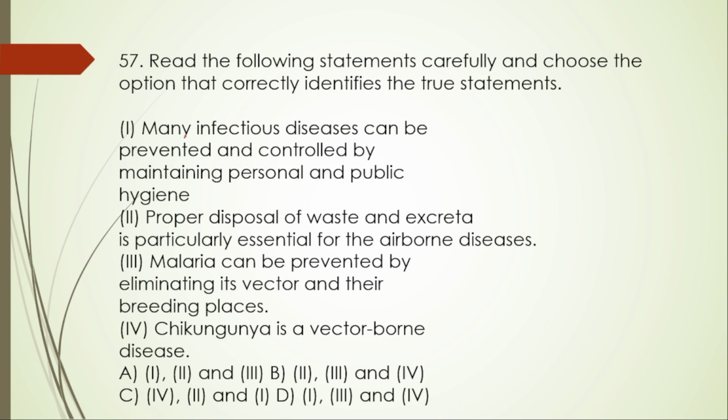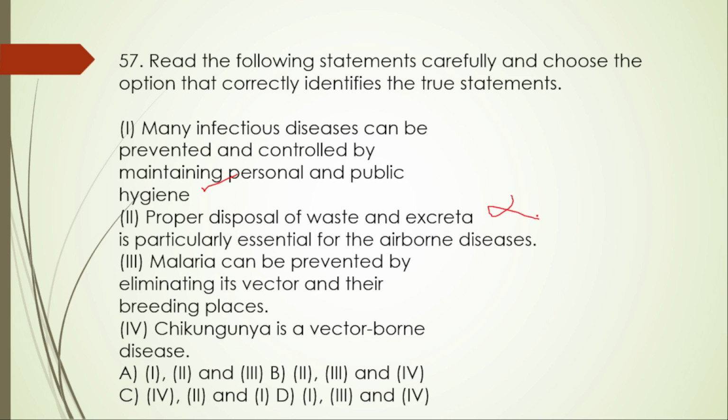57th one. Read the following statements carefully and choose the option that correctly identifies the true statements. Many infectious diseases can be prevented and controlled by maintaining personal and public hygiene. Yes, right. Proper disposal of waste and excreta.